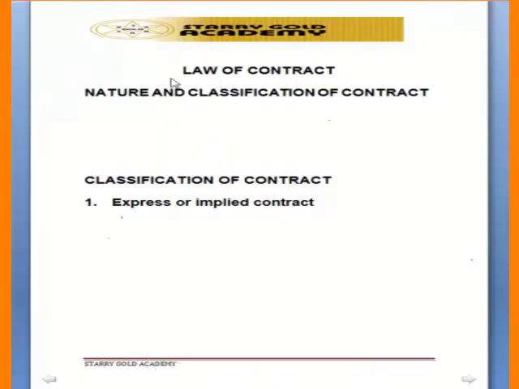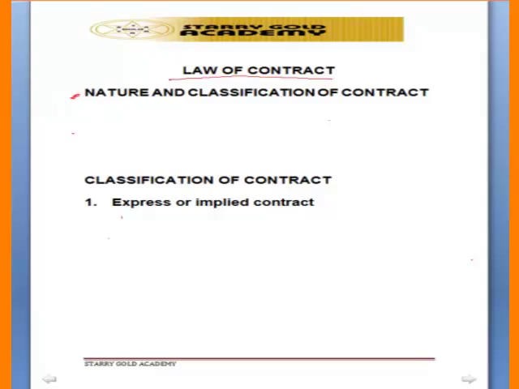Today we want to look at this topic, law of contract. I want to examine first the nature and classification of contract. Now let us define a contract.